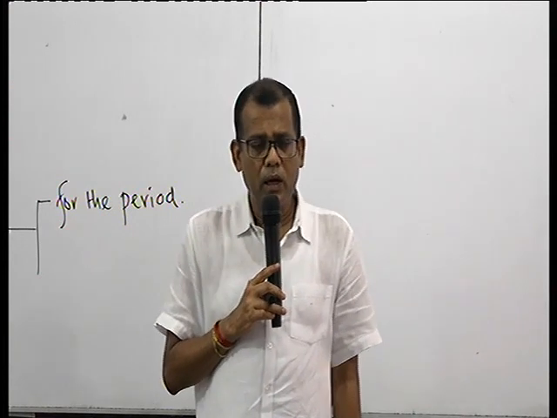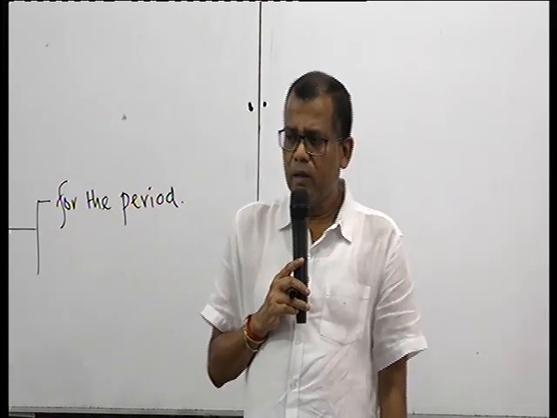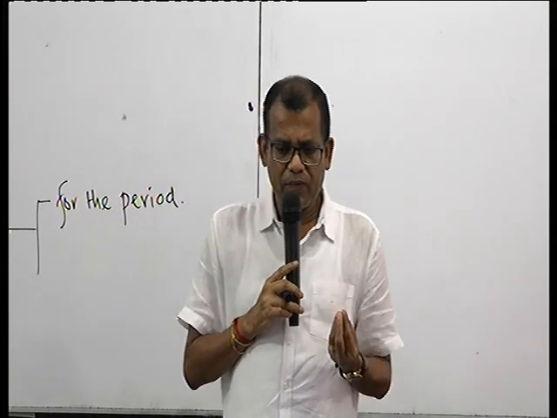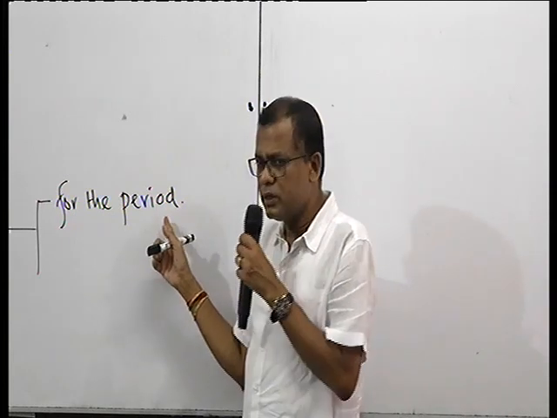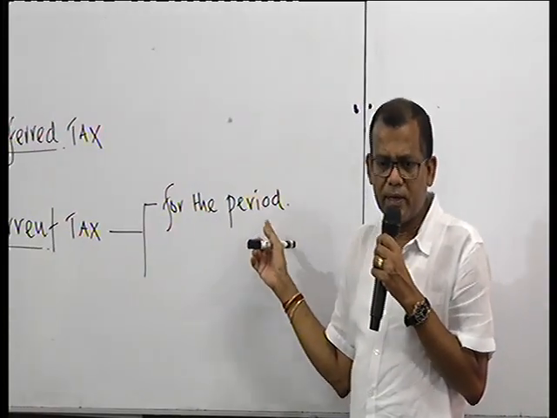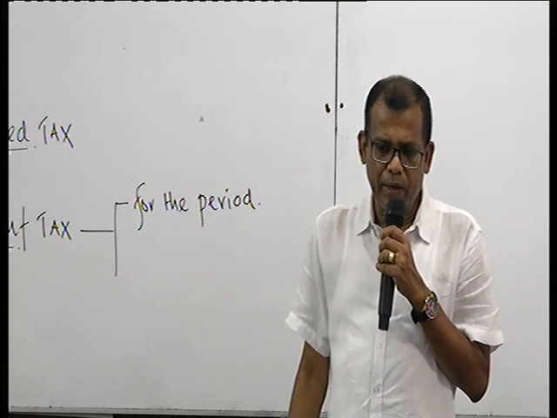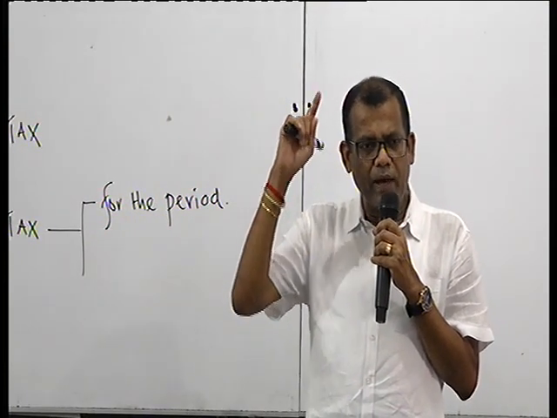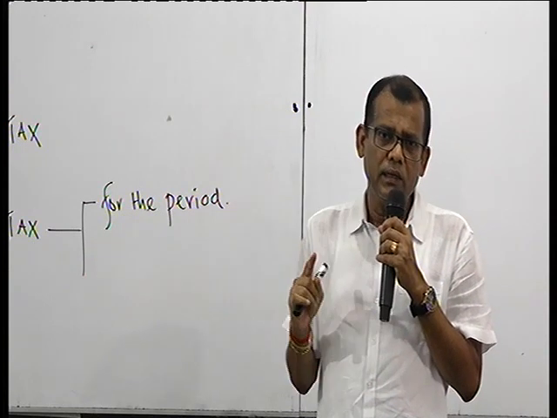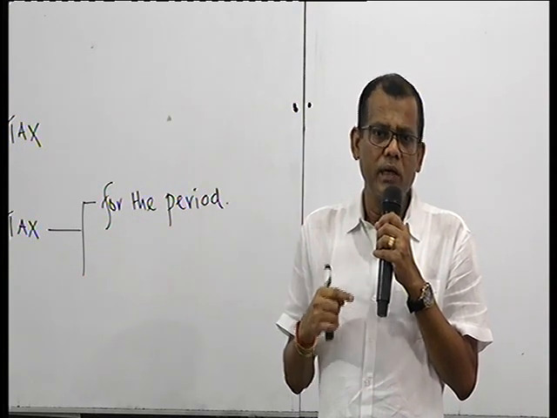So, coming back to our point here, the tax for the current period is what is to be disclosed in the accounts, what is to be provided in the accounts for the current period. But in the meantime, the tax that you have provided in the last year might have got concluded now.